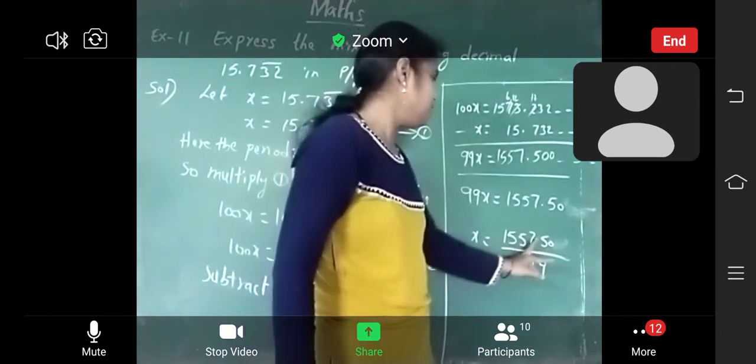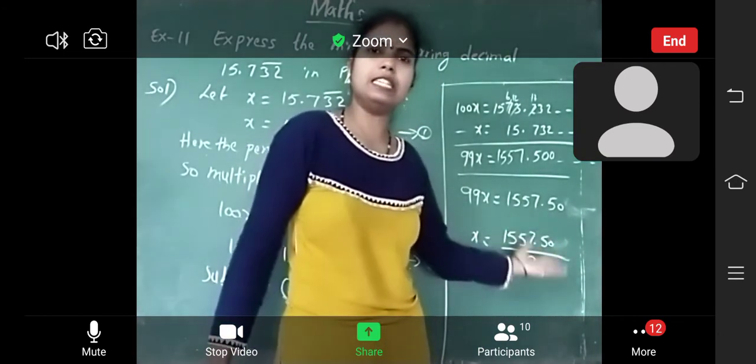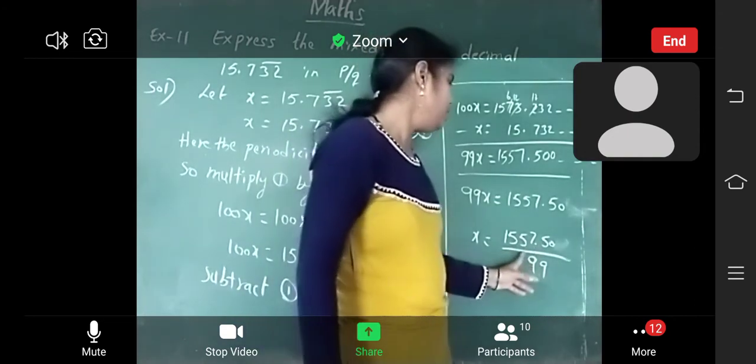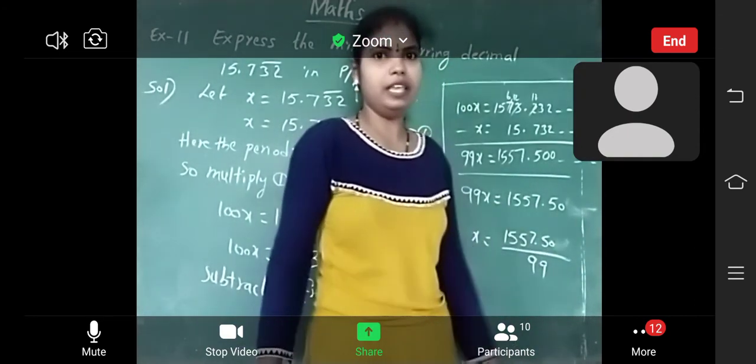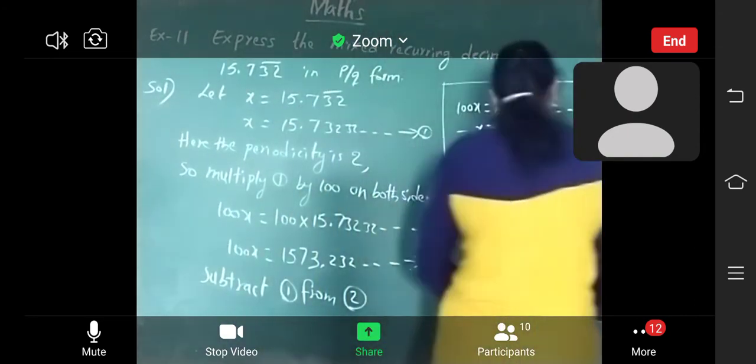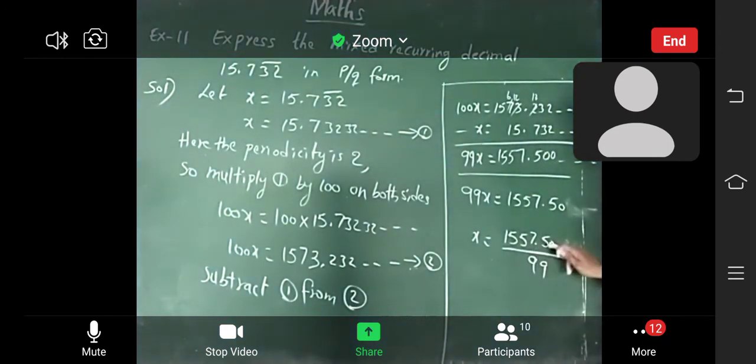Now here the decimal point will come here. Again it is a decimal number only. So you have to remove the decimal point. Then how can you do it? Remove the decimal point. After the decimal point, how many digits? 2 digits are there. So you should multiply by 100, both numerator and denominator, because you should remove the decimal point.